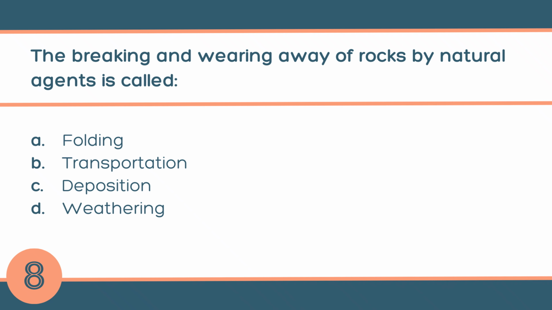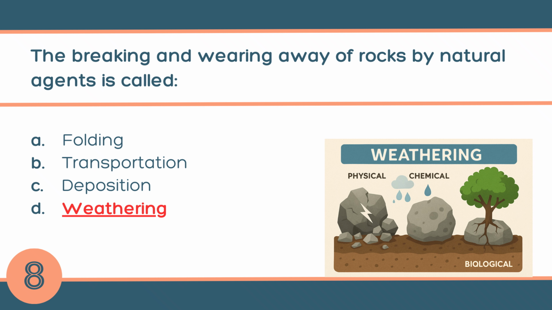Question number 8. The breaking and wearing away of rocks by natural agents is called A. Folding, B. Transportation, C. Deposition, or D. Weathering. The answer is D. Weathering. The breaking and wearing away of rocks by natural agents is called weathering. Weathering means the breaking down of rocks into smaller pieces by natural things like the sun's heat, rain, wind, or plants. This can happen in two main ways: physical and chemical.